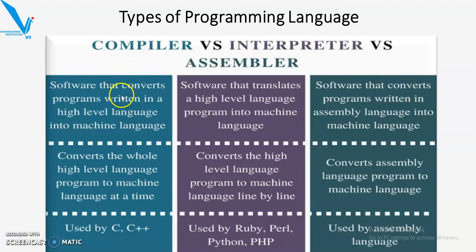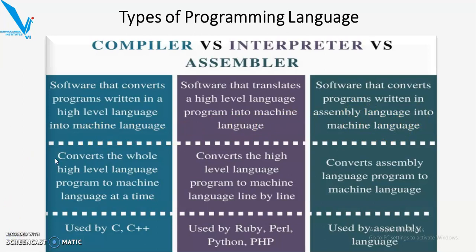Here we can see the comparison between the compiler, interpreter, and assembler. Compiler is nothing but the software that converts programs written in a high level language into machine language. Interpreter is nothing but the software that translates a high level language program into machine language. And assembler is nothing but the software that converts programs written in assembly level language into machine language.